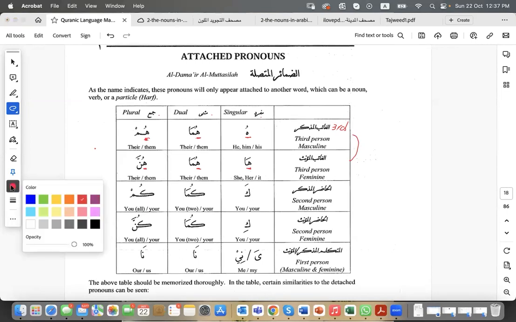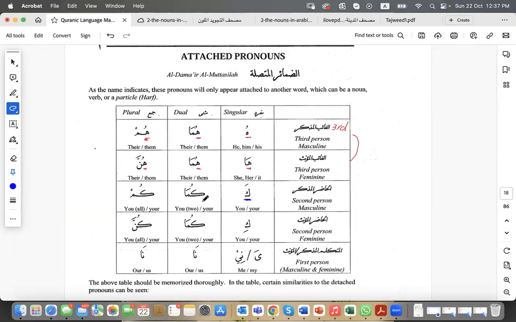And maybe it would help us to change the color. So now with the second person masculine, singular is gonna be ka with a fatha, ka. With the dual is gonna be ka again, but with a dhamma and ma, kuma. And with the plural is gonna be kum, ka again with a dhamma, but followed by a mim with a sukun.